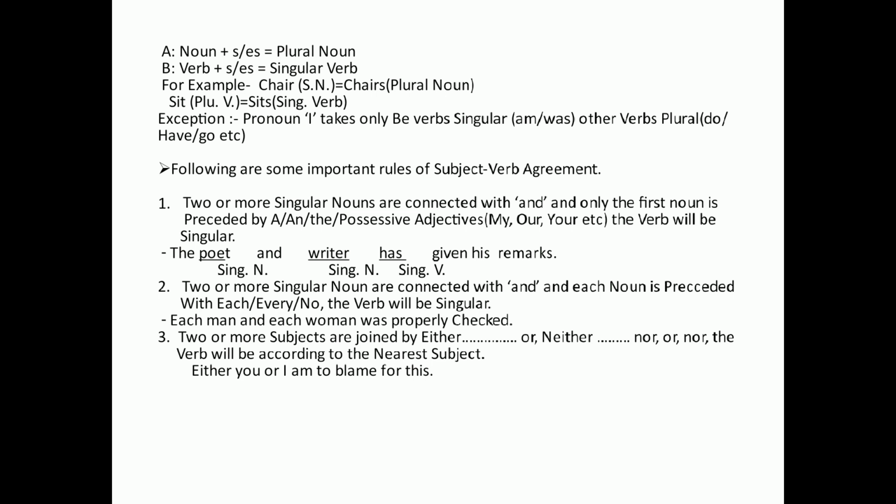So what is here? Either you or I am to blame for this. Here there are two subjects, you and I, and both are connected with either or. So the verb am is here according to the nearest subject. And what is the nearest subject here? I. I is the nearest subject, so the verb is here singular.